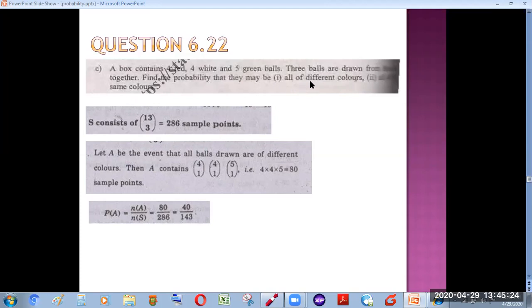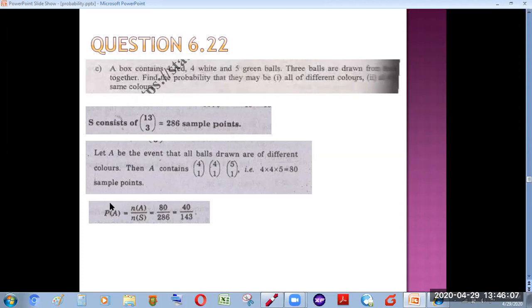Now, what is the probability that all of them will be different colors? First of all, we'll define the event that all balls drawn are of different colors. All balls means the 3 balls drawn are of different color. So a different color means 1 will be white, 1 will be red, and 1 will be green. There are 4 red, out of which we can select 1 ball in 4C1 ways. There are 4 white, out of which we can select 1 ball in 4C1 ways. And there are 5 green balls, from which we can select 1 ball in 5C1 ways. So by multiplying all 3 possibilities, there are 80 sample points in this event.